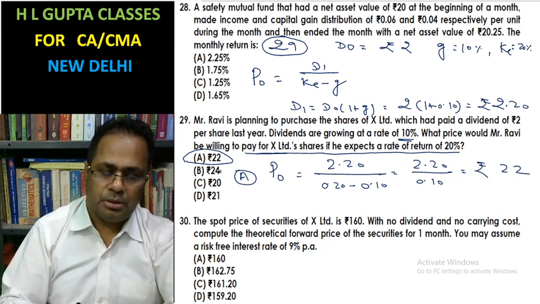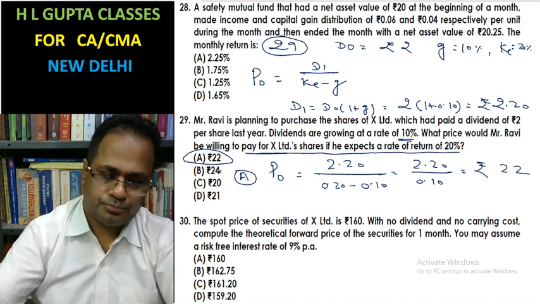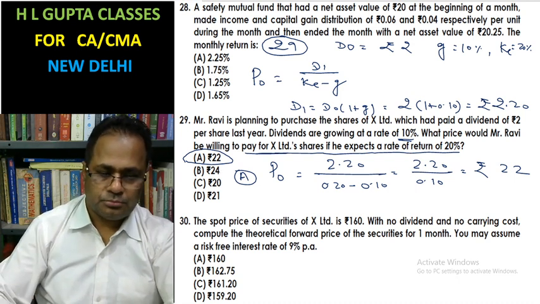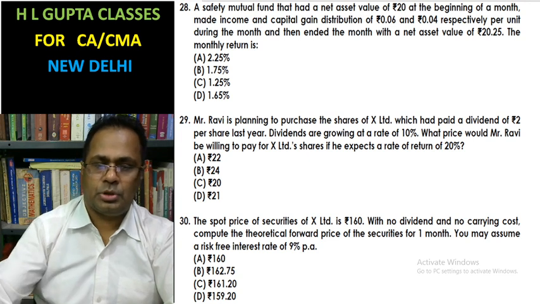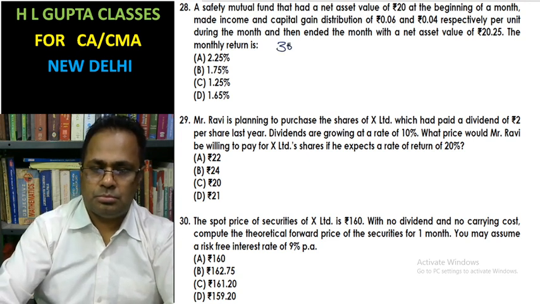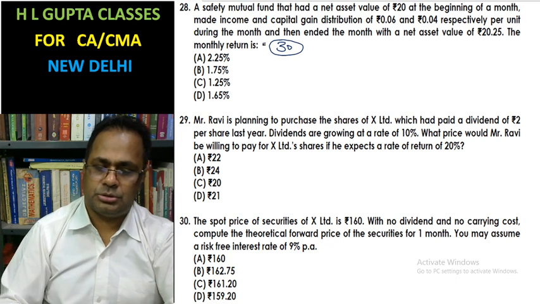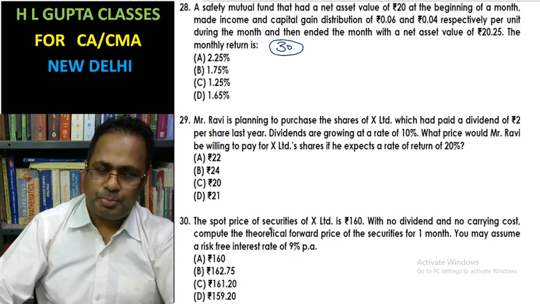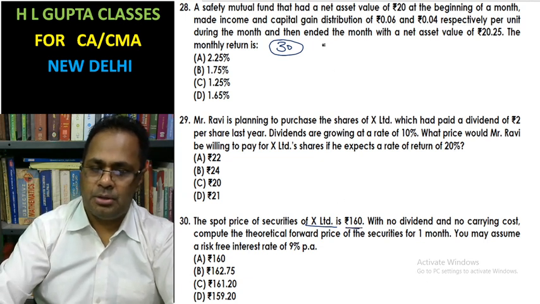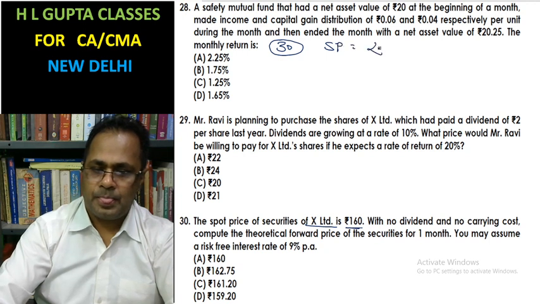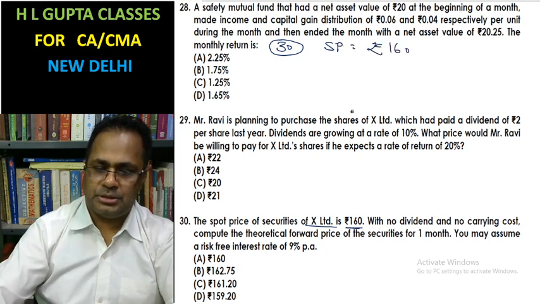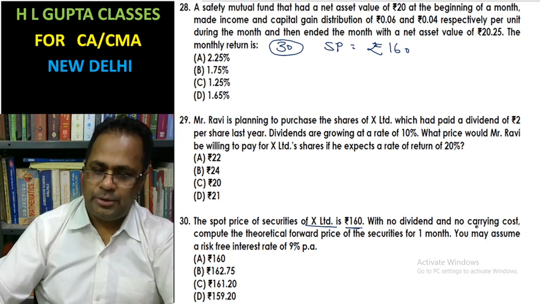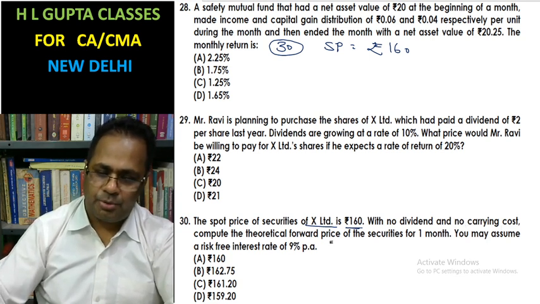Okay, please look at question number 30. A spot price of security X Limited is rupees 160, and no dividend and no carrying cost. Compute the theoretical forward price for 1 month.